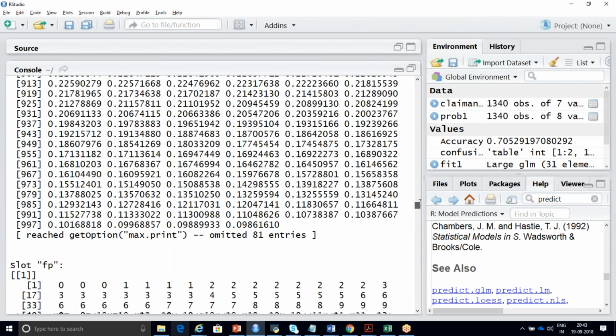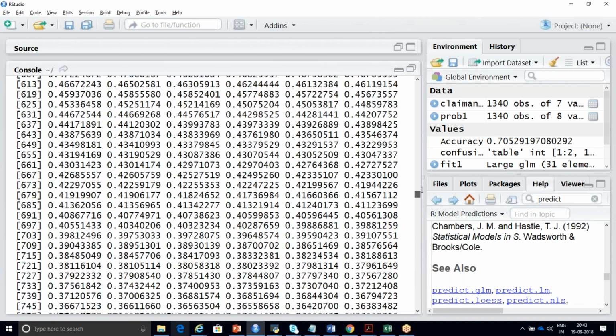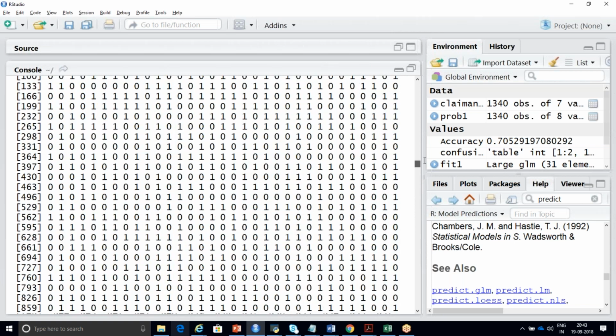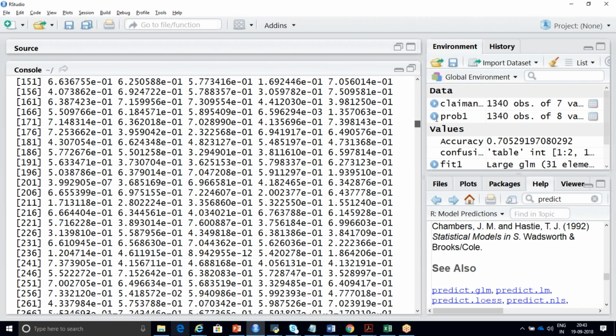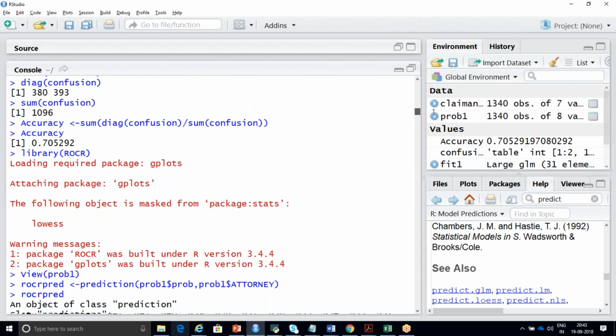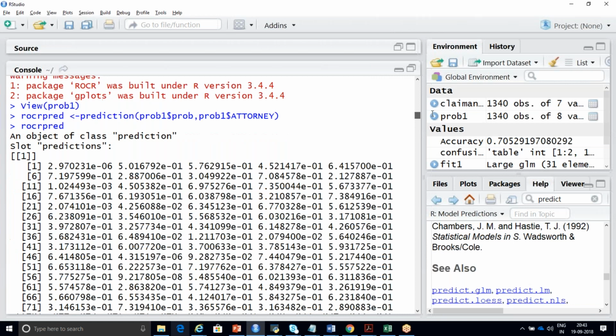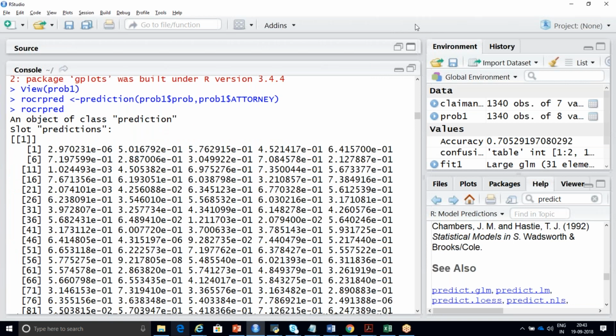It will display your true, false, right, false positive, false negative, true positive, true negative, all those things. You need not worry about all those things. It is just a research. This is your predictions, an object of class predictions. It is going to have predictions for each and every column, whatever we have done with respect to PROB first. So now below this you're going to get,